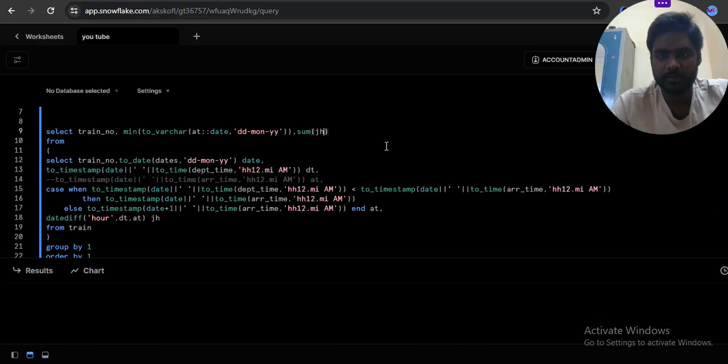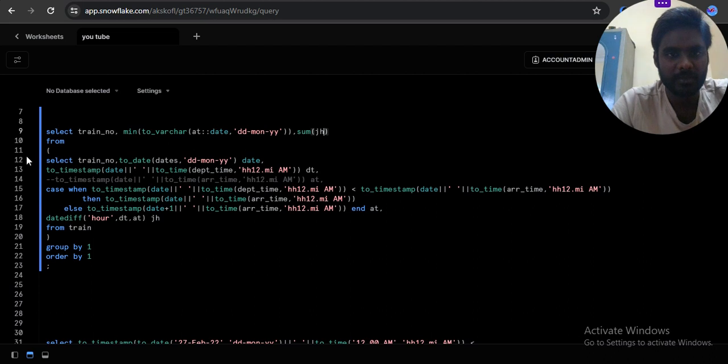That is a simple method of approach. Here you can consider arrival date as a minimum and sum of journey hour, and you don't want this one.